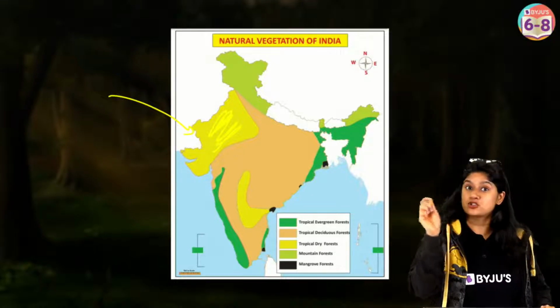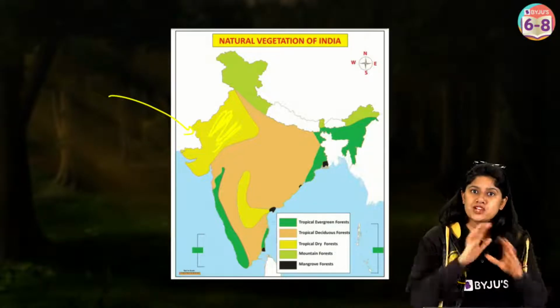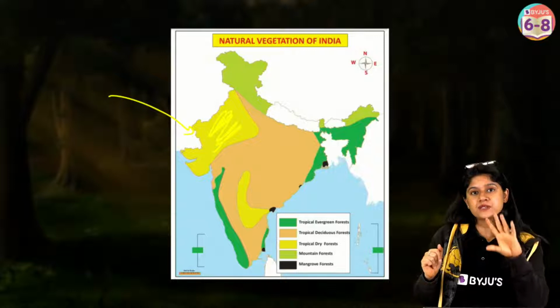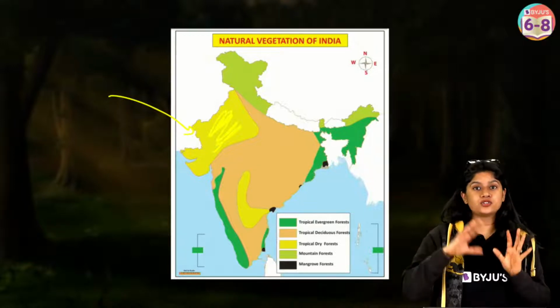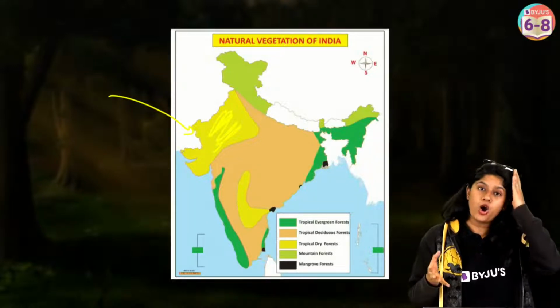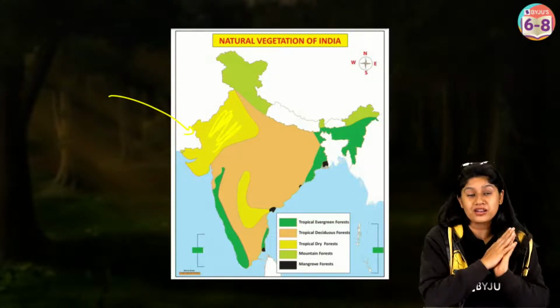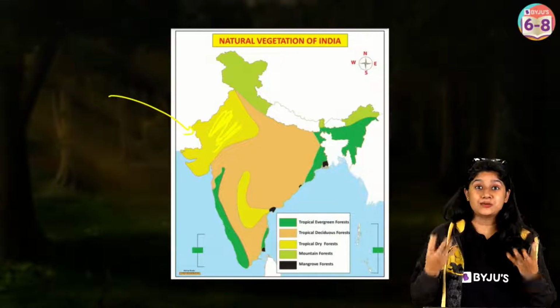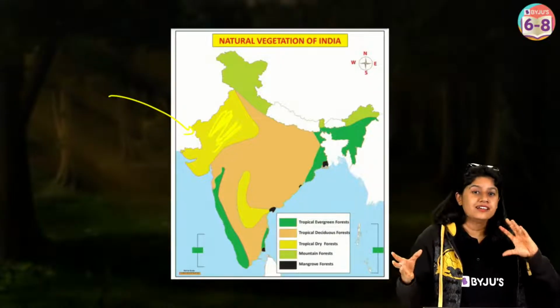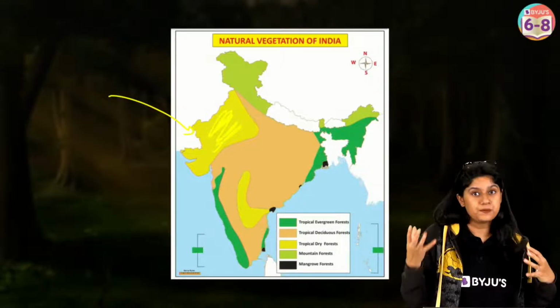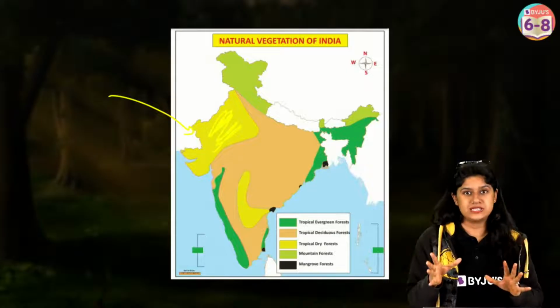Then we have tropical deciduous forest, which covers the major part of the country. They have two different types, moist and dry deciduous forest. Depending on the places, they receive a little less rainfall. Now they have different types of animals. They have bigger cats like tigers, lions and leopards, and of course different types of trees.